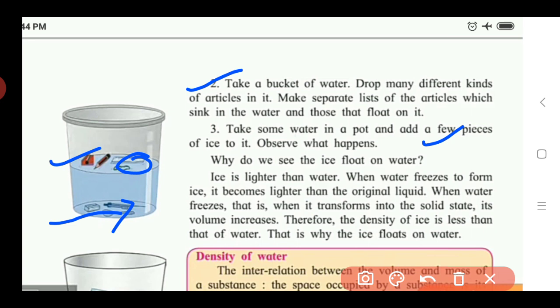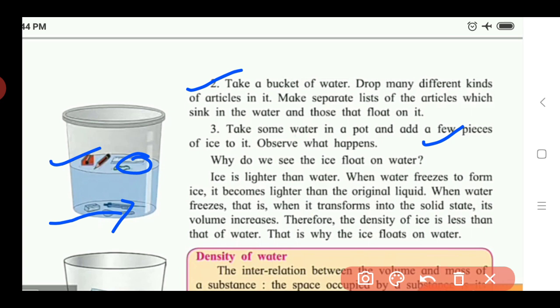So due to this, when water freezes and transforms into the solid state, its volume increases, therefore the density of ice is less than that of water. If the volume of ice increases when liquid water gets converted into solid state, the density of ice becomes less than that of the water, and this is why the ice floats on the water.